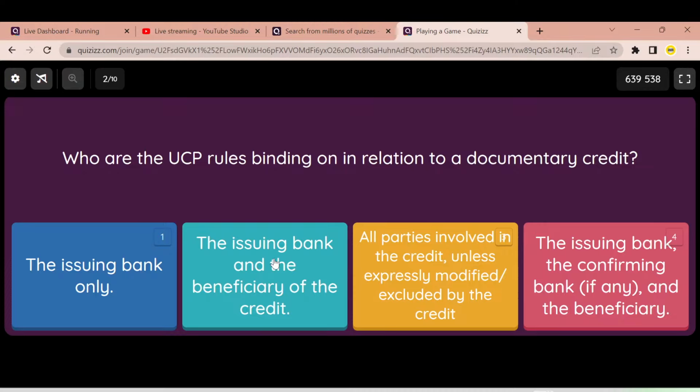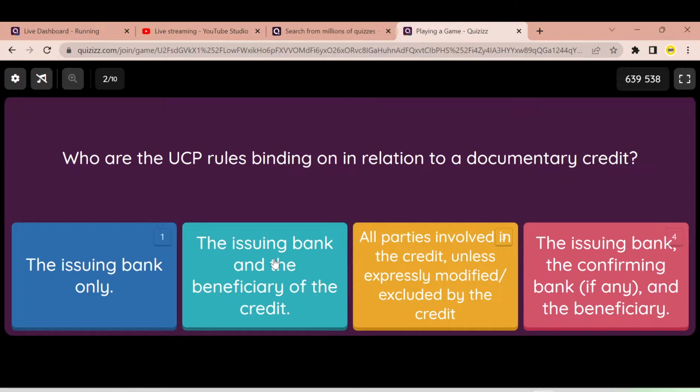First answer says the issuing bank only. So it says UCP 600 rules only apply to the issuing bank. Second answer says it applies to issuing bank as well as beneficiary, nobody else. Third one says it applies to all parties involved in the credit unless it expressly modifies or excludes them from the credit. Fourth answer says it applies to issuing, confirming bank as well as the beneficiary.